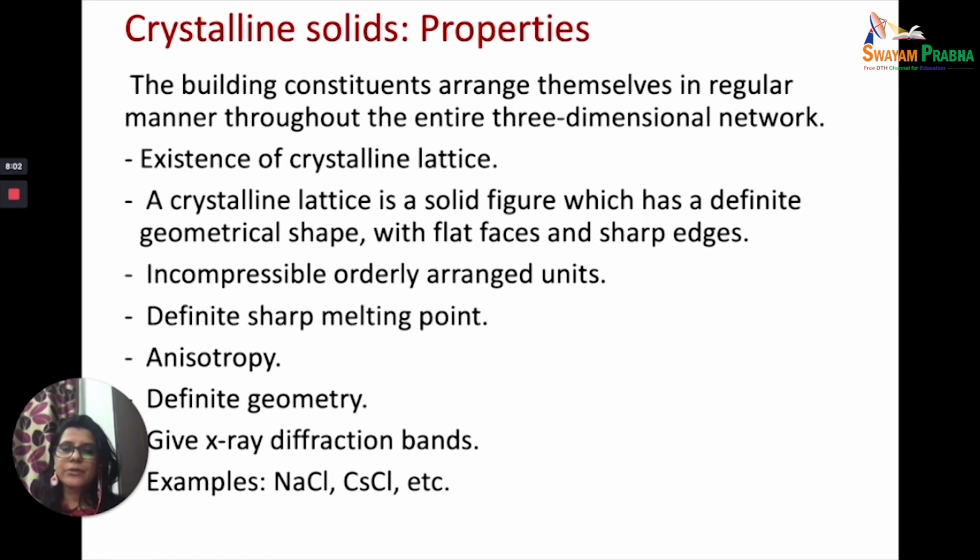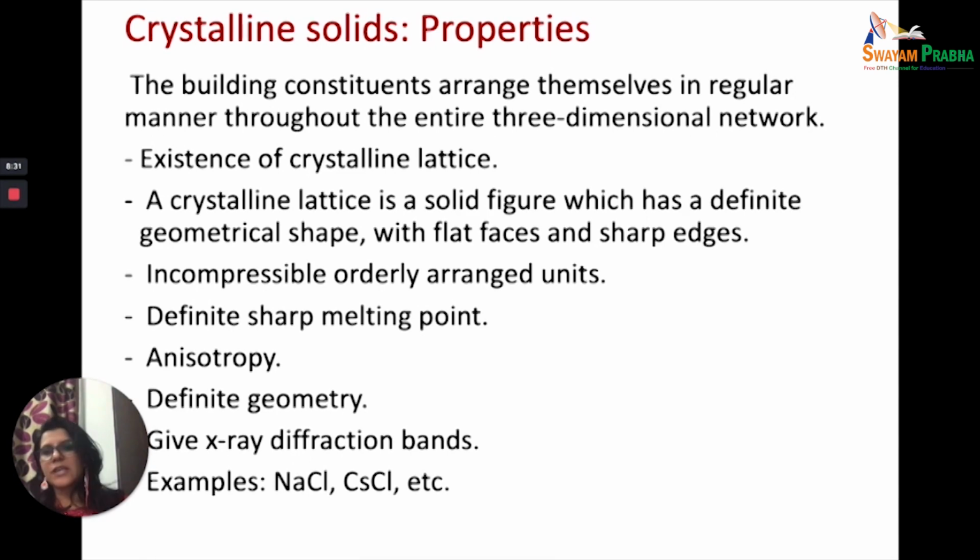Why? Because there is a crystalline structure. So in the structure, in some direction there'll be more molecules, in some direction there'll be fewer molecules. So imagine there is a cube and you have only 8 particles arranged at the corners. In one direction there can be only 2 molecules. In one direction there can be no molecules. So if you measure the property in a direction where there are no molecules, then the value is going to be less.